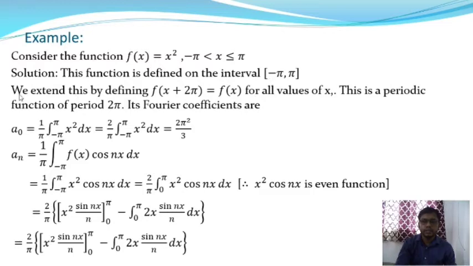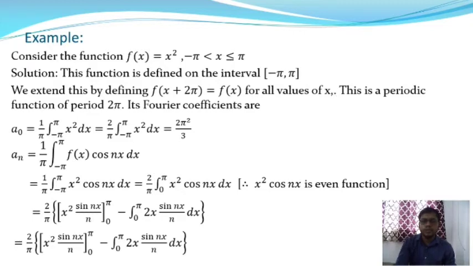Okay, now we extend this by defining the periodic function. Here the period is 2π, therefore f(x + 2π) is equal to f(x) for all values of x, and from this we say this function is a periodic function of period 2π.